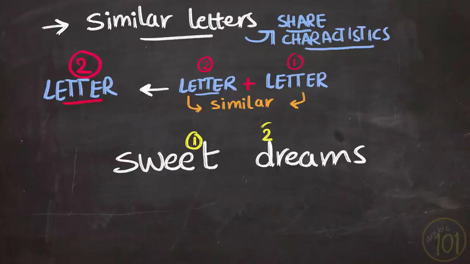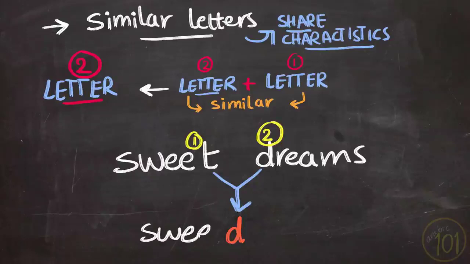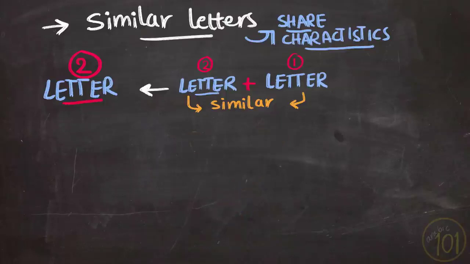So we said "sweet dreams." Here the D came after the T. So the D prevailed over the T. We said "sweet dreams," not "sweet dreams" with a separate T. So the D came on top. And that is exactly what we're going to do in Arabic.